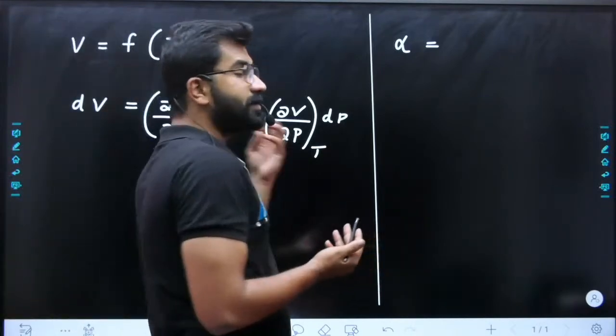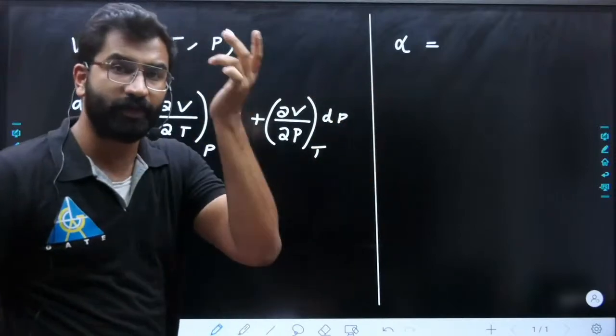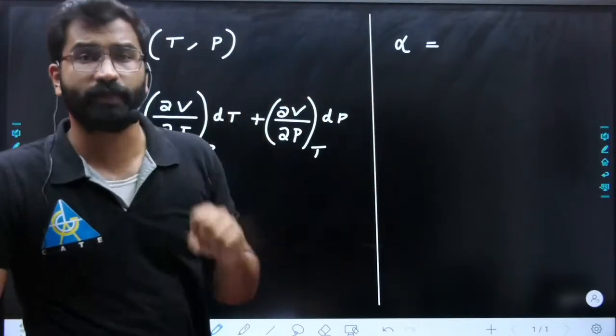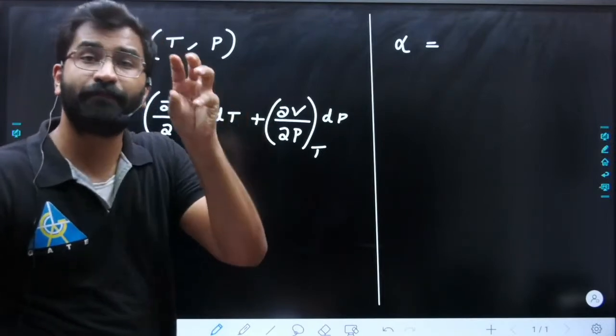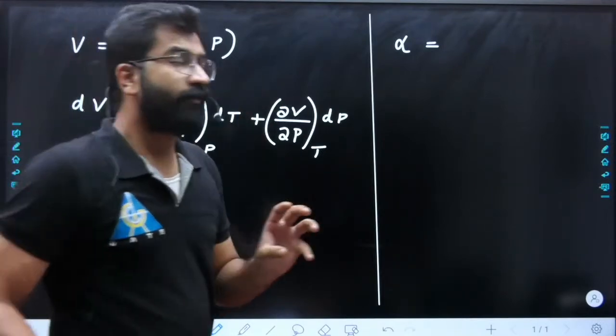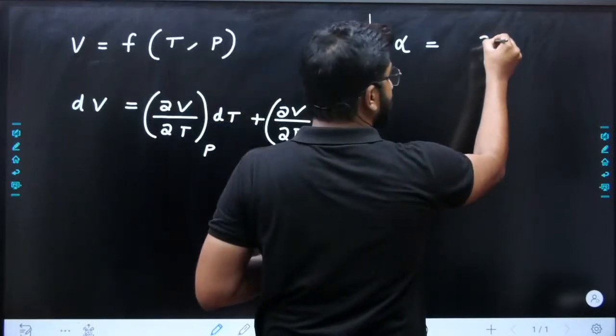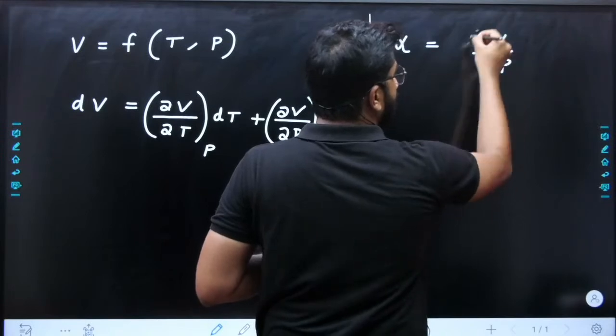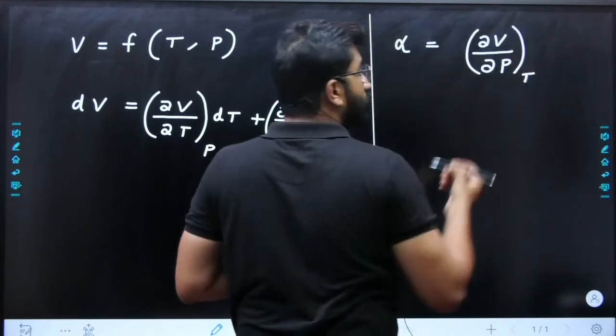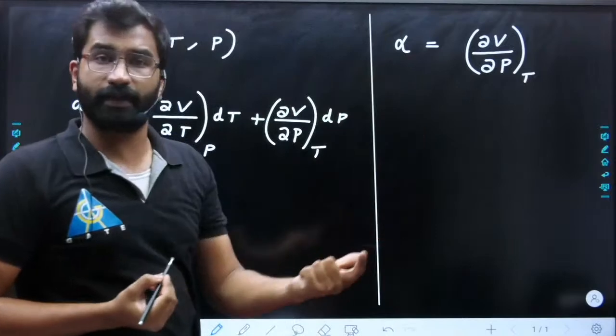So alpha, what is isothermal compressibility? From the word itself, whenever you see isothermal compressibility in the question paper, you need to understand we are keeping temperature constant. So they are talking about volume change with respect to pressure at constant temperature, because it is isothermal compressibility.